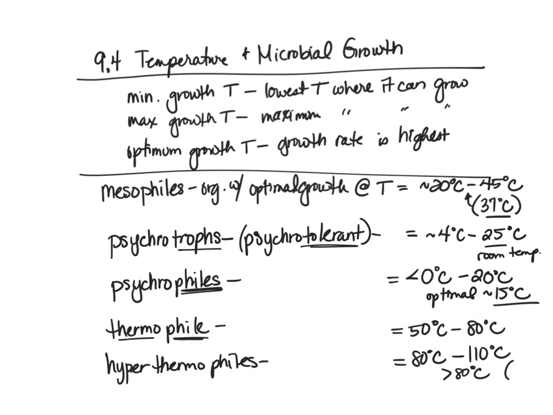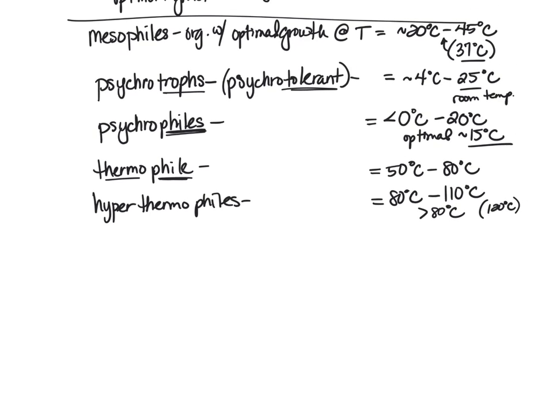We've seen things that go all the way up to 120 degrees Celsius that live most optimally at that temperature. But then when we're looking at something like the heat vents at the bottom of the ocean, those can be up to 400 degrees Celsius. And there are still microbes that are living in that. So hyperthermophiles really have a great range. But what that means is anything really above 80 degrees Celsius, and we're really talking about 80 to 110 degrees Celsius. And then we have some outliers that are going to be much higher than that.